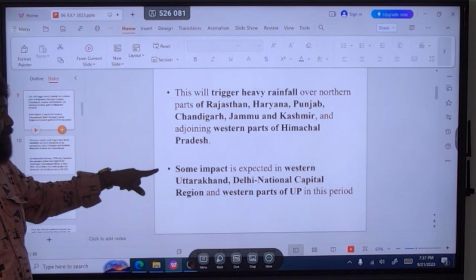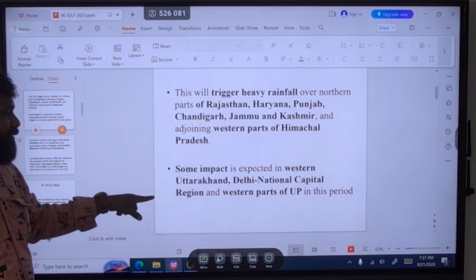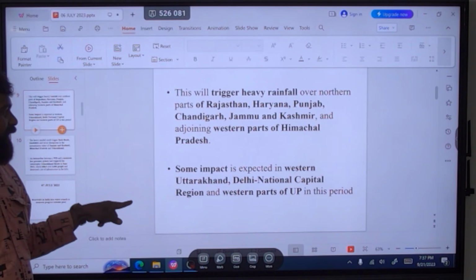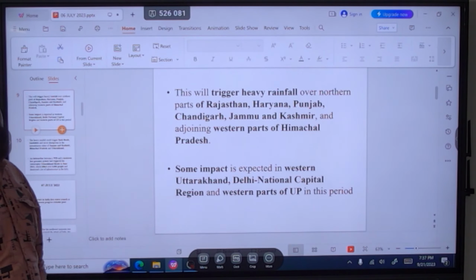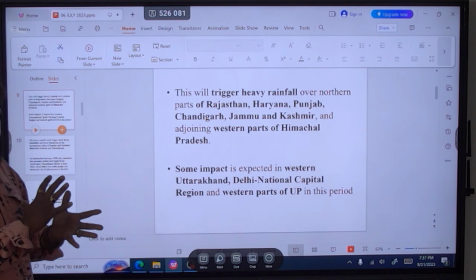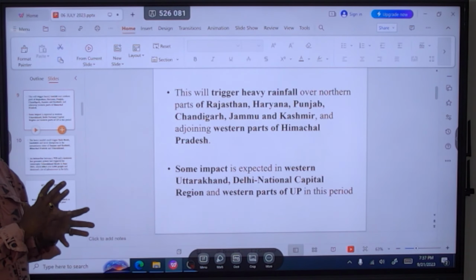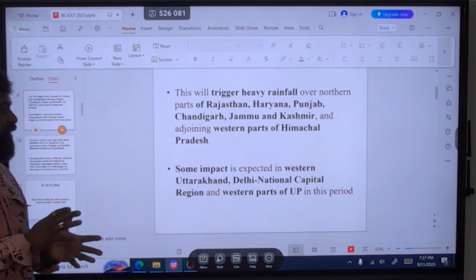There must be some impact in Uttarakhand, Delhi, the national capital, and western Uttar Pradesh. So this interaction might give very heavy precipitation all over northwest India, and these are the states which might get extreme rainfall because of this kind of interaction.